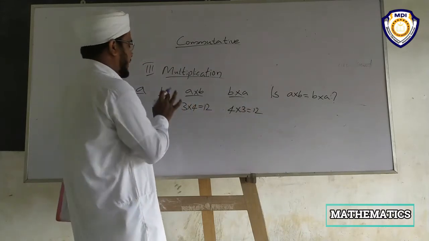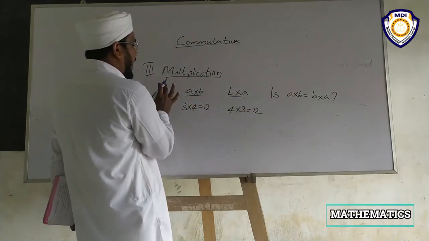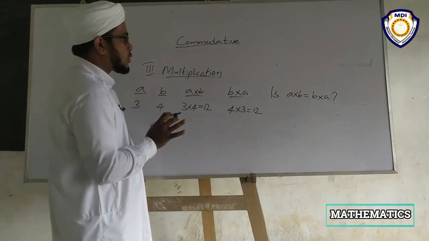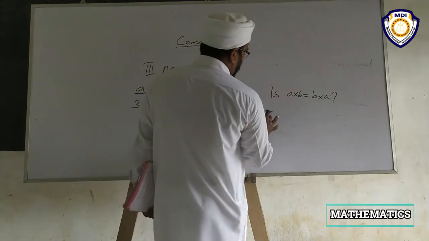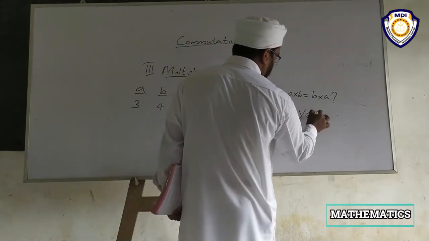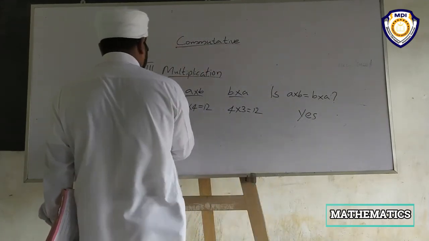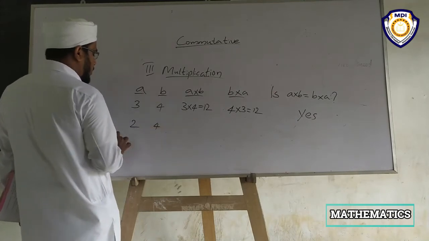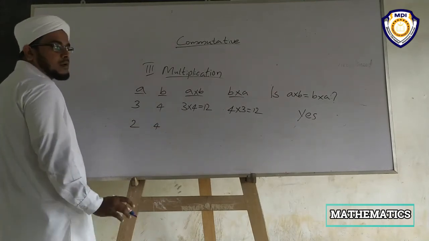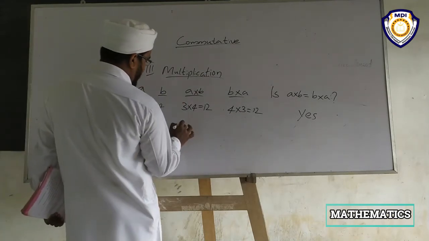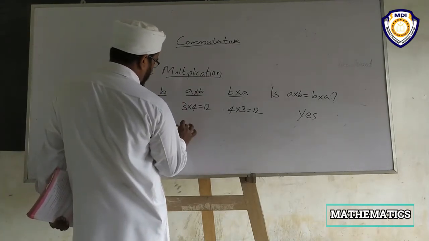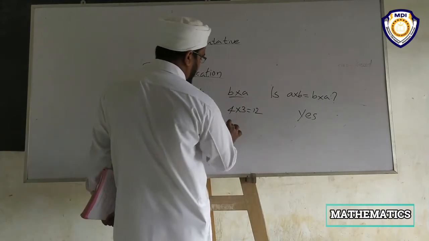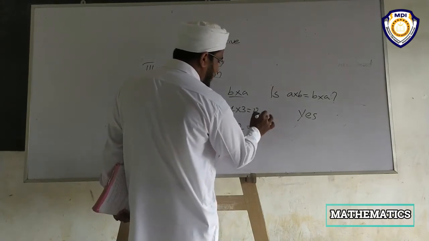Both are 12. Then we can simply say the product of two whole numbers is always true in the commutative property. So here the answer is yes. It is the same. Then the next example, 2 into 4 is 8, then 4 into 2 is 8.